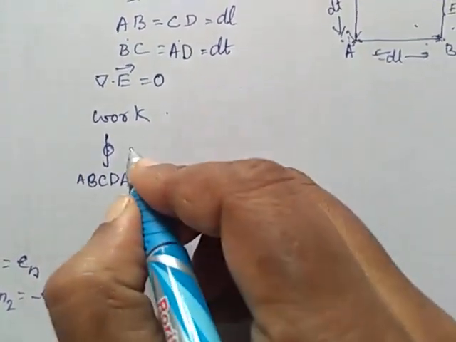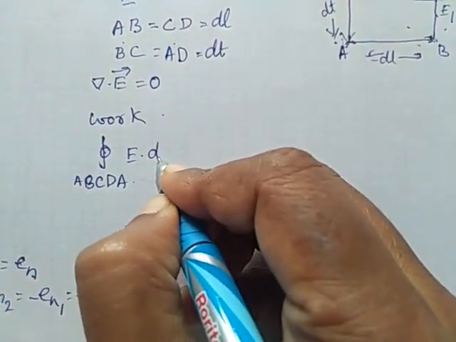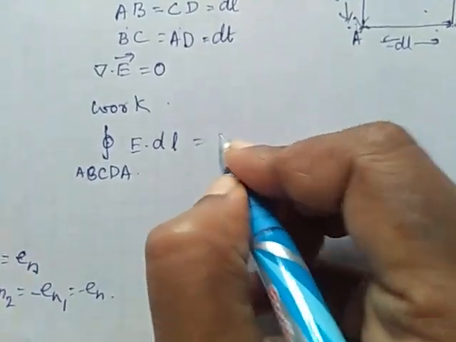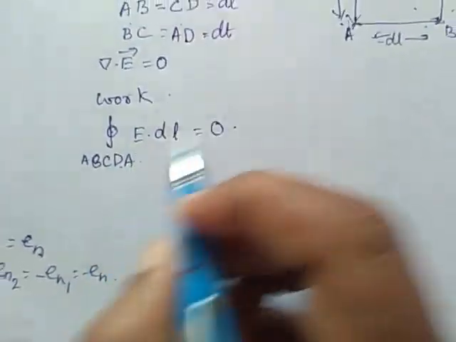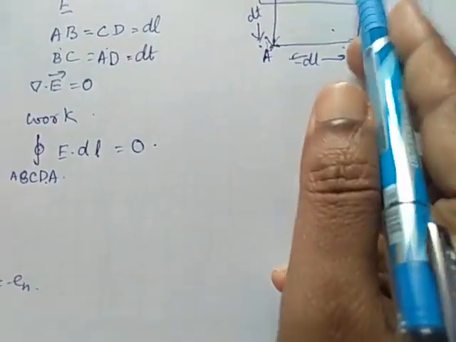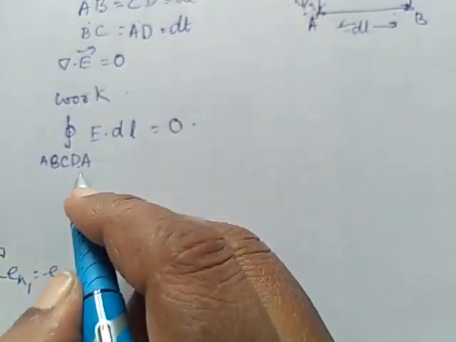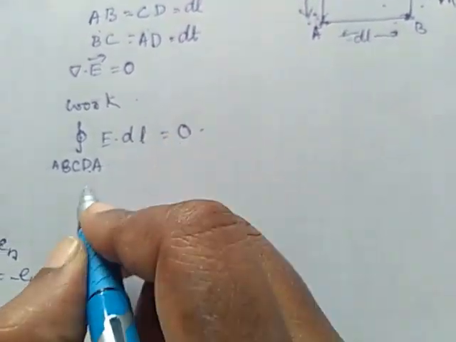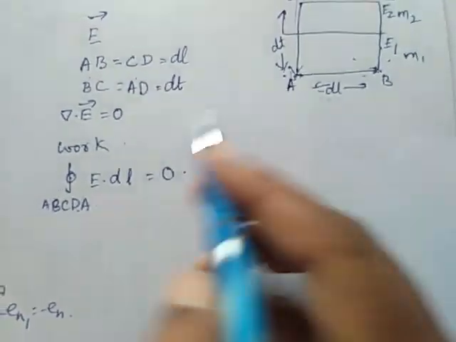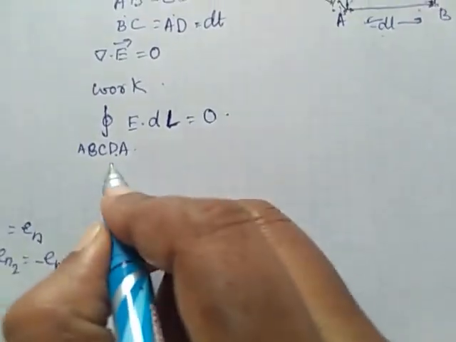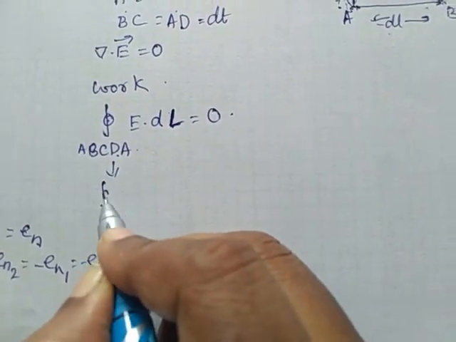Within the closed path, the integral of E dot dl is equal to 0. So we split the path into AB plus BC plus CD plus DA.